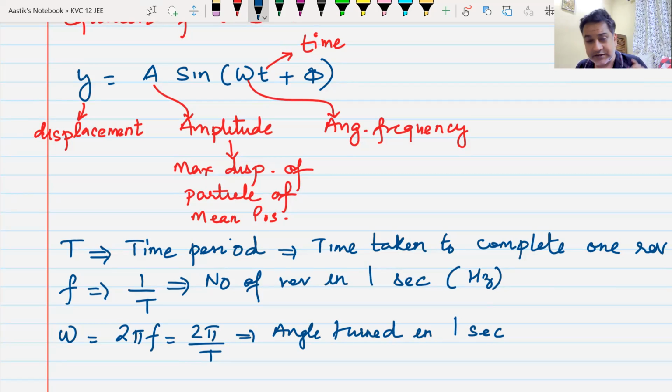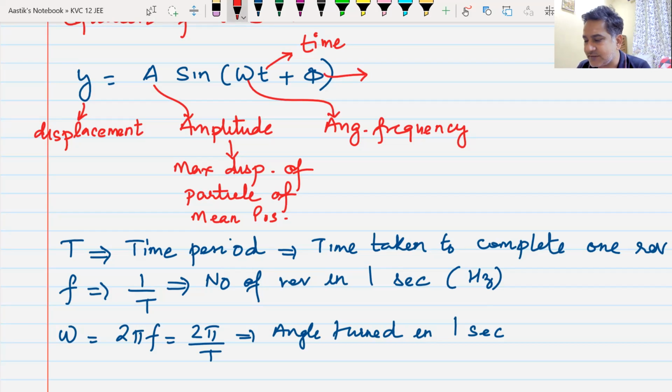Okay. You must be clear with each and every term, because if you get confused with the terms, the entire exercise goes in vain. Can anyone tell me what is this phi? Yes, beta. This phi is an angle.